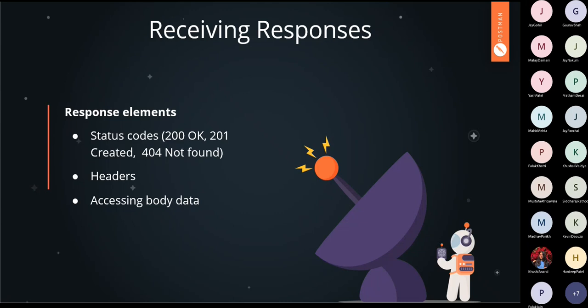Then if the endpoint is not found, meaning the address of the URL we entered in the search box doesn't exist, then we will get 404, meaning not found. That is the type of status code for a URL that isn't found.